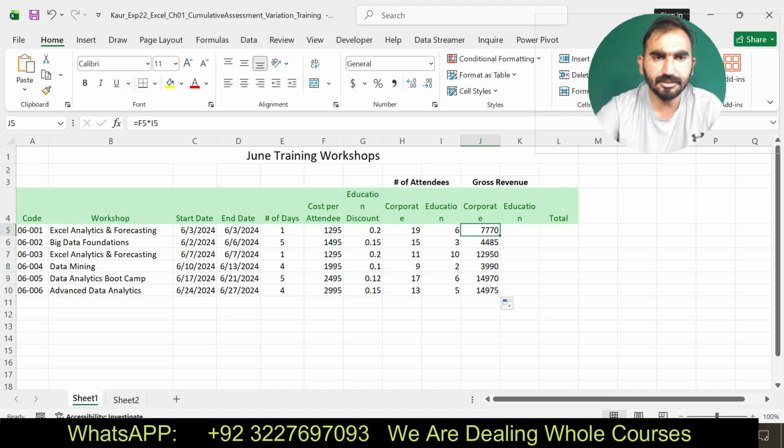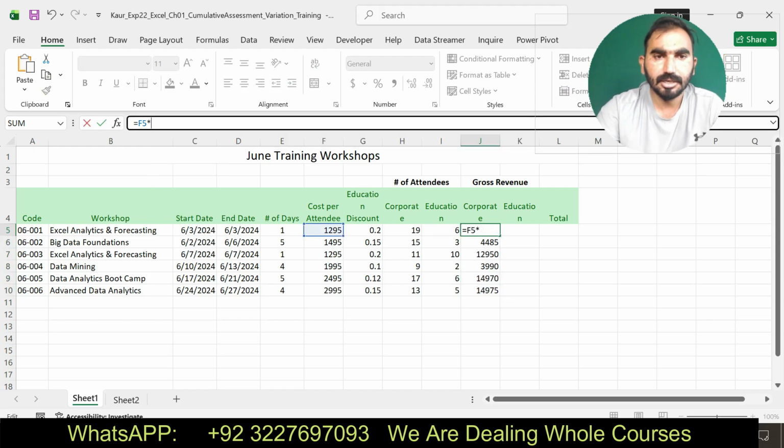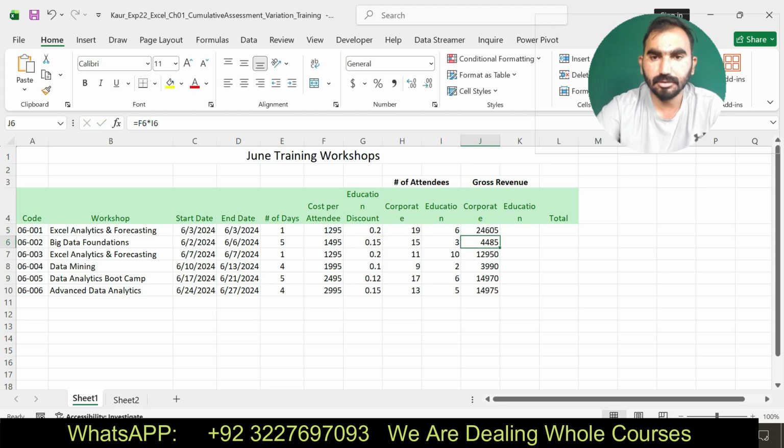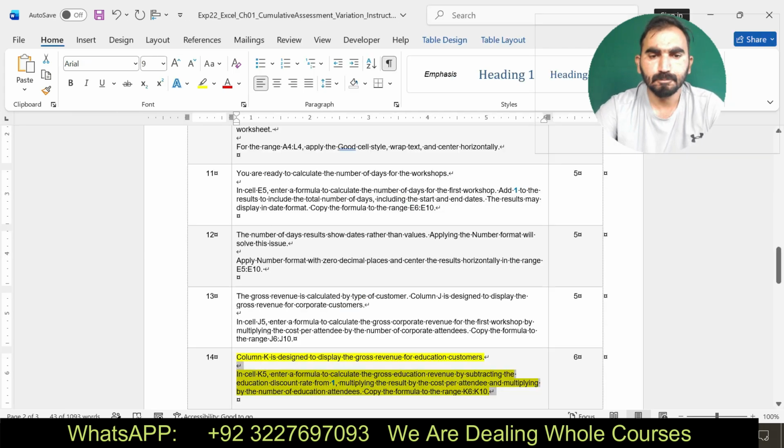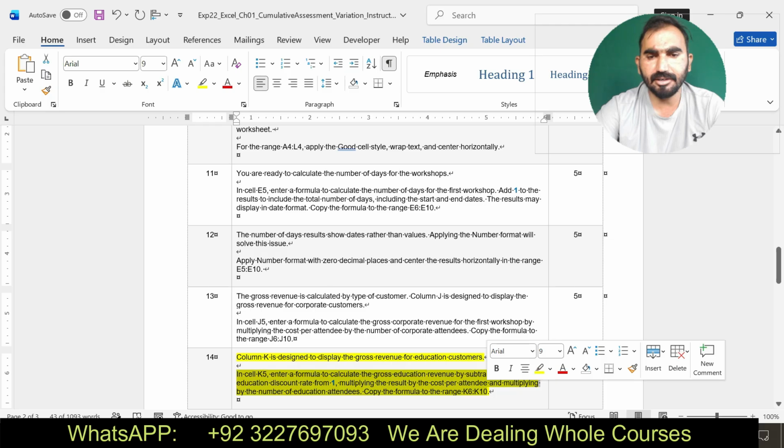Here you can see I find, sorry, I find a little error according to the instruction. I have made this modification. In cell K5 enter a formula to calculate the gross education revenue by subtracting the education discount rate from 1.